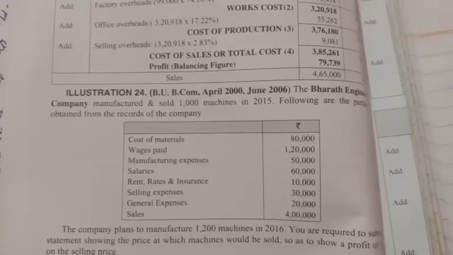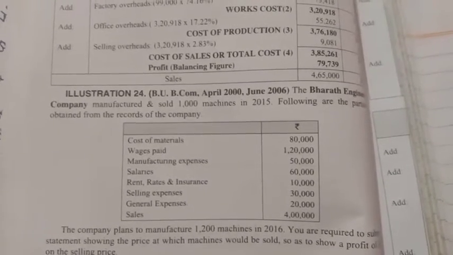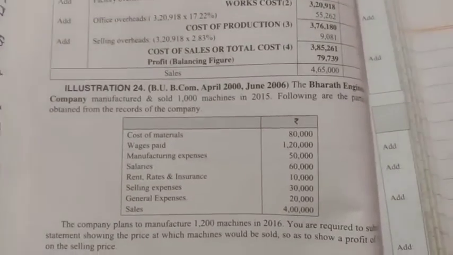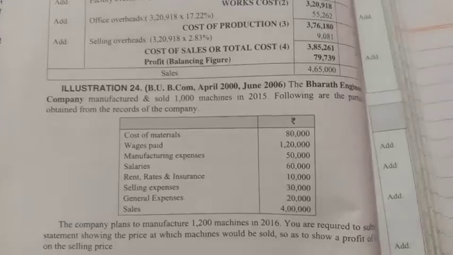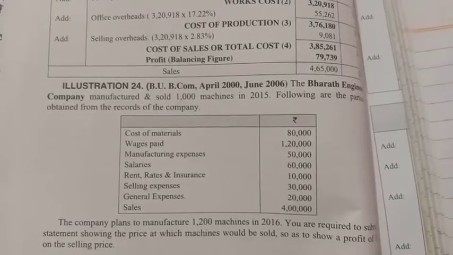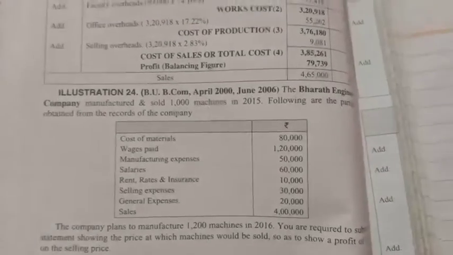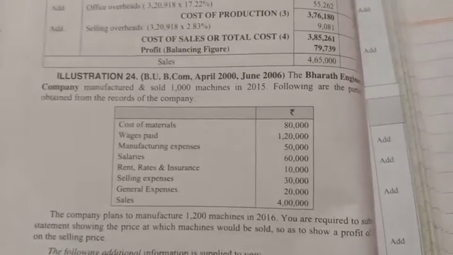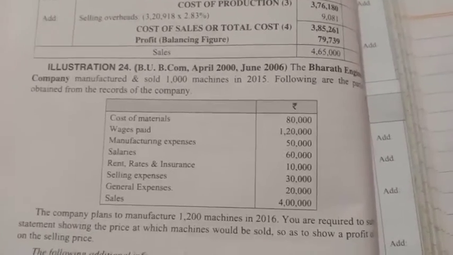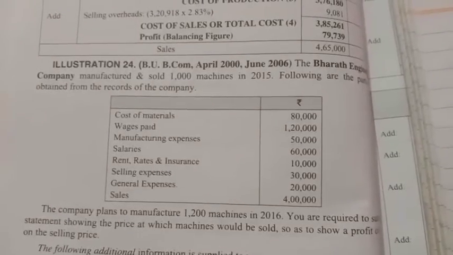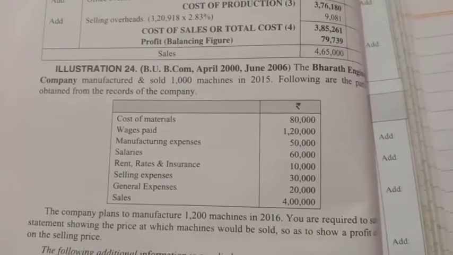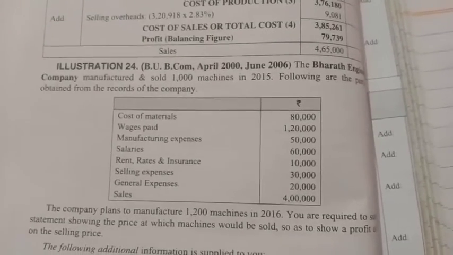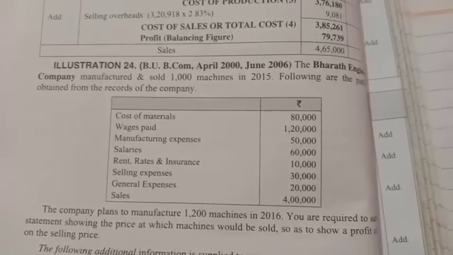Selling expenses related to sales and distribution. General expenses, again it is related to administration. So manufacturing expenses related to factory, they given directly. Selling expenses, they given directly. Only for administrative expenses they are given three items, that is salary, rent and rates, and insurance, general insurance. Then sales is given. So old cost sheet we can prepare with this information.